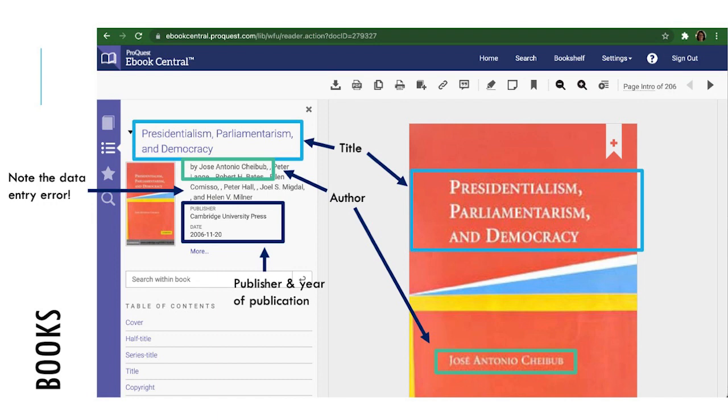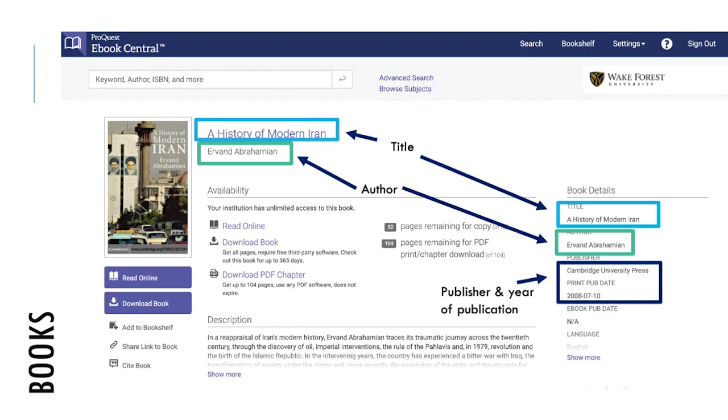Books remain one of the easiest formats to recognize. If you are reading a book online, you should be able to identify the title, author, and publisher. You should be able to find a table of contents that shows you the organization of the book.